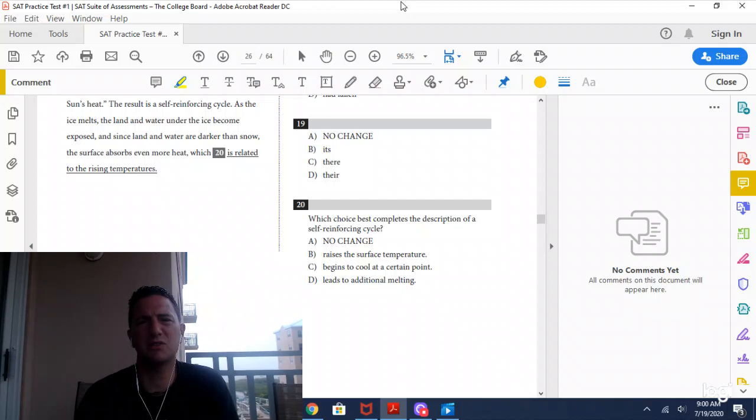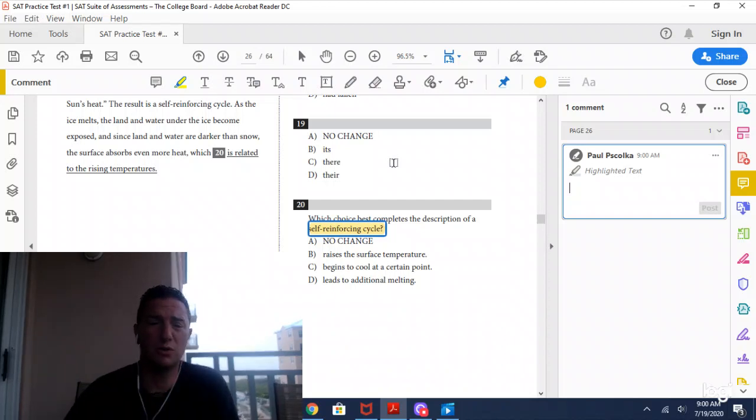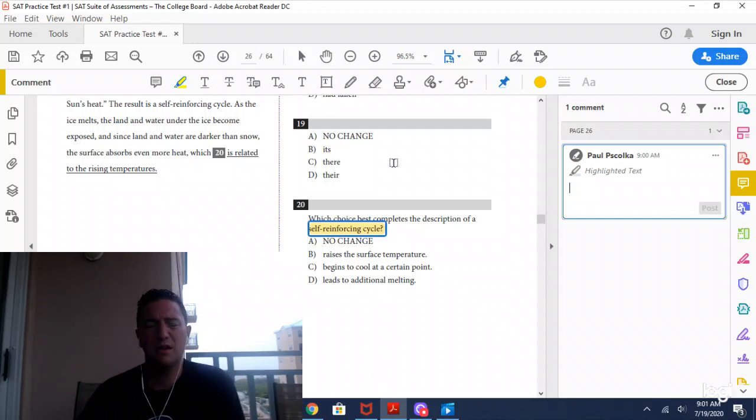Today we're going to look at Test 1, Section 2, number 20, which reads, "Which choice best completes the description of the self-reinforcing cycle?" So the first thing you might notice is that this is a question. It's not like number 19, which is like most writing and language questions. The first answer is "no change," and then you have your options. So once you do have a question like number 20, you have to pay careful attention to what the question's asking and make sure you answer accordingly.